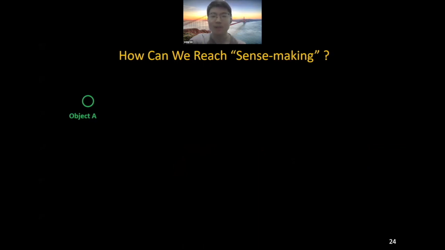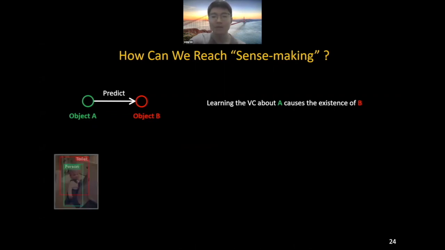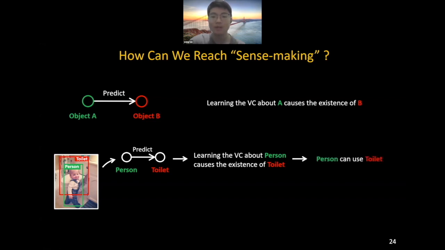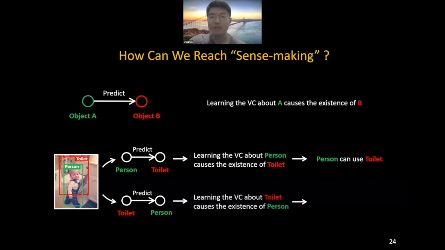For example, given object A to predict object B, what we are actually doing is to ask how likely object A causes object B. That is, to learn the visual common sense about A causes B. The same can be applied to our CV community. Given a photo of person and toilet, when we predict the toilet given person, we are learning the visual common sense about person causes the existence of toilet. For example, person can use toilet. Vice versa, when the direction is reversed, we start to learn toilet can be used by person.